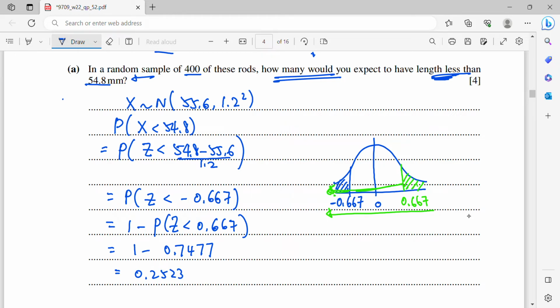And then the question asks how many you expect out of 400 to have this length. So this 0.2523 is for one rod. For one rod, there is a 0.2523 probability to have the length less than 54.8.